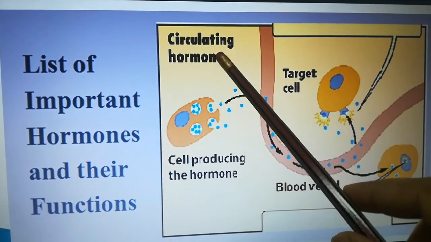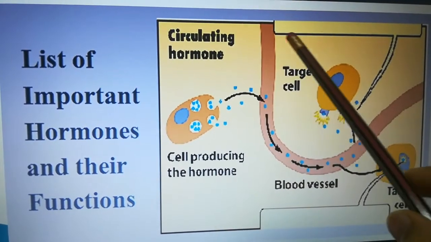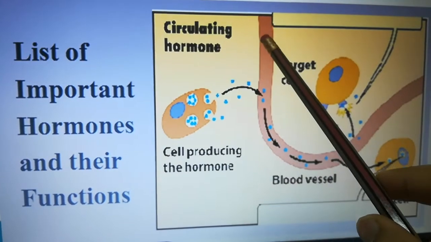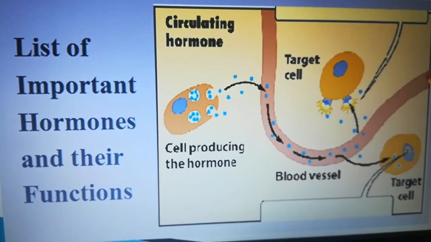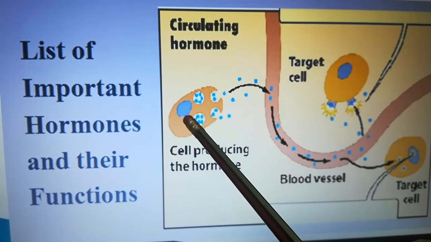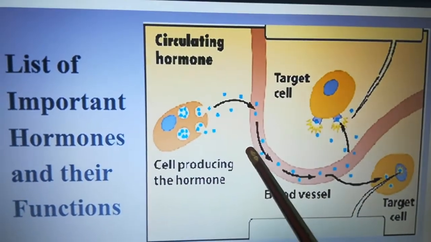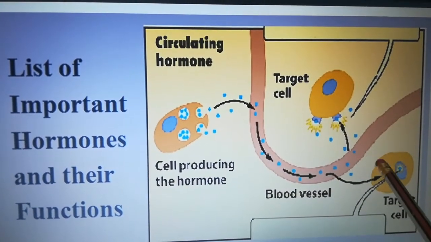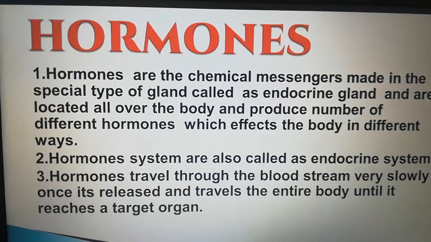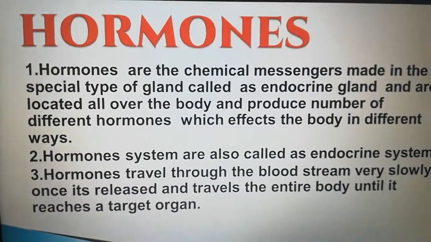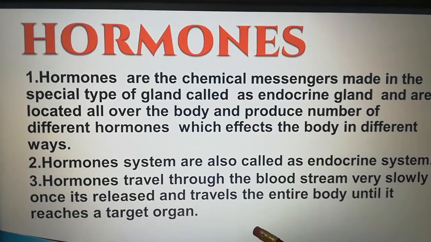Hormones are responsible for the growth and the metabolism of the body. This is the flowchart from which you can understand how the hormone is produced from special cells, how it travels through the blood vessels, and how it reaches the target cells. These are all the things I explained to you in the previous slides.